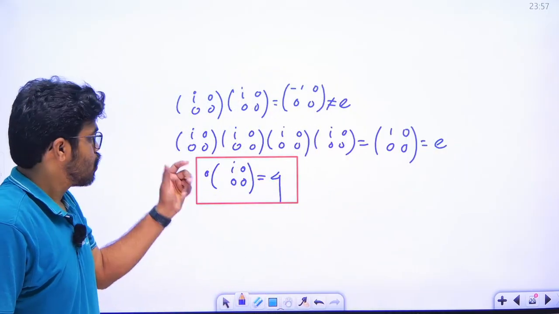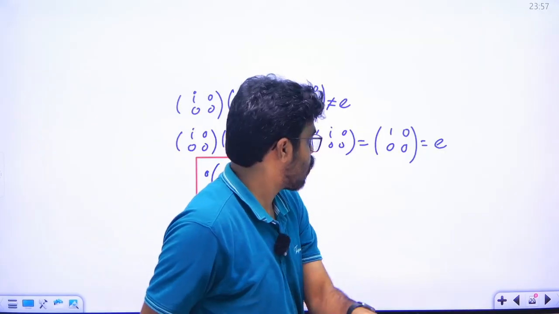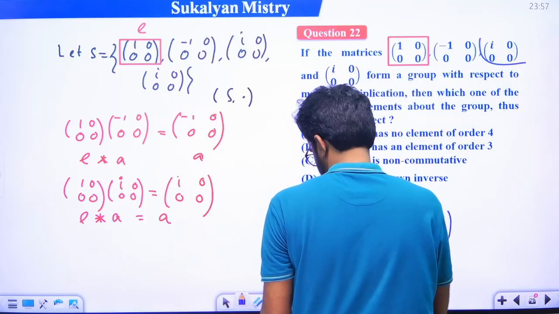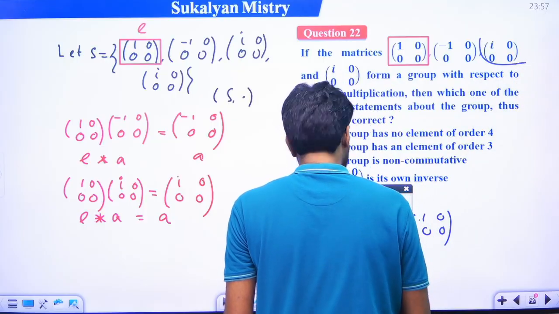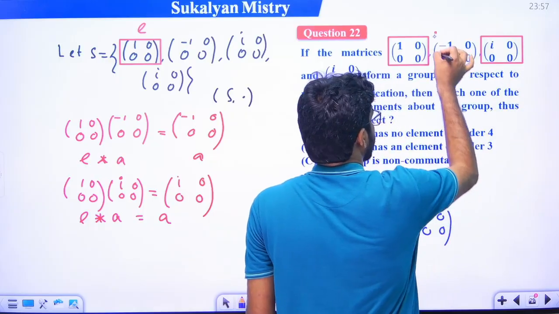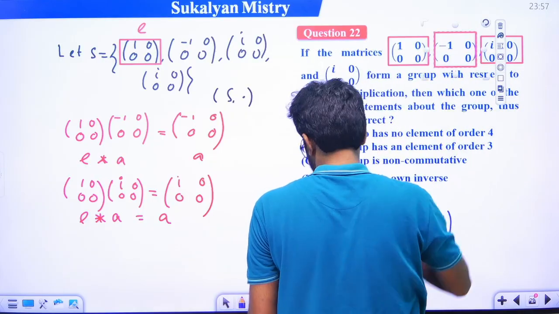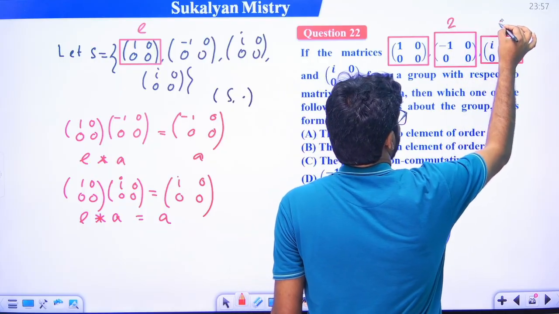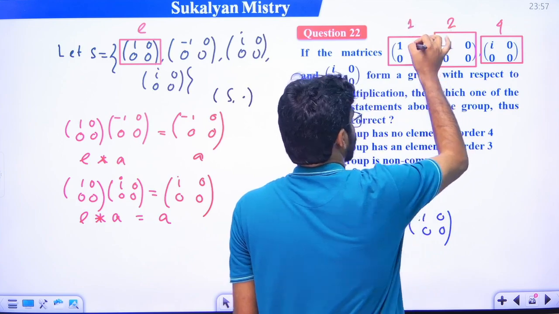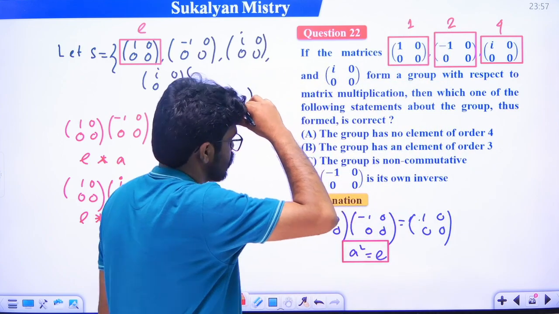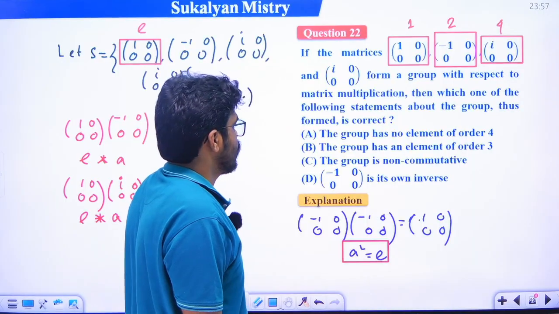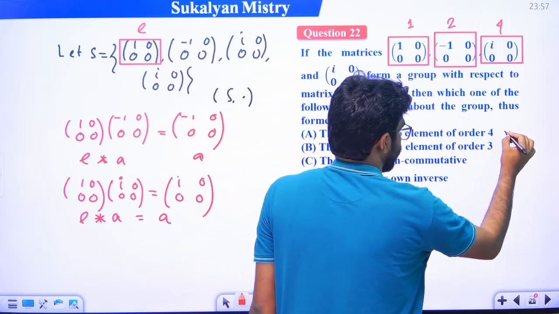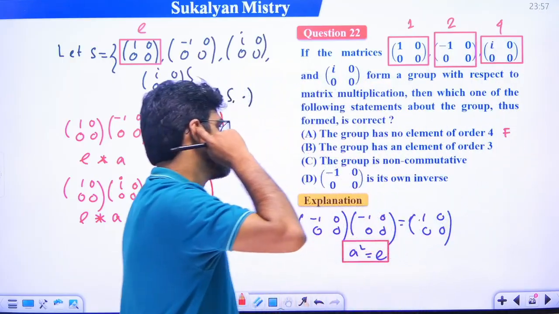ঠিক আছে, so order of this element, what is the order of this element? Order of this element is 4, order of this element is 2, right? This is an element of order 2, this is an element of order 4, this is an element of order 1 because this is an identity element. ঠিক আছে, so this group has no element of order 4, this is false option, right? আমি একটা এলিমেন্ট আছে যার অর্ডার 4।